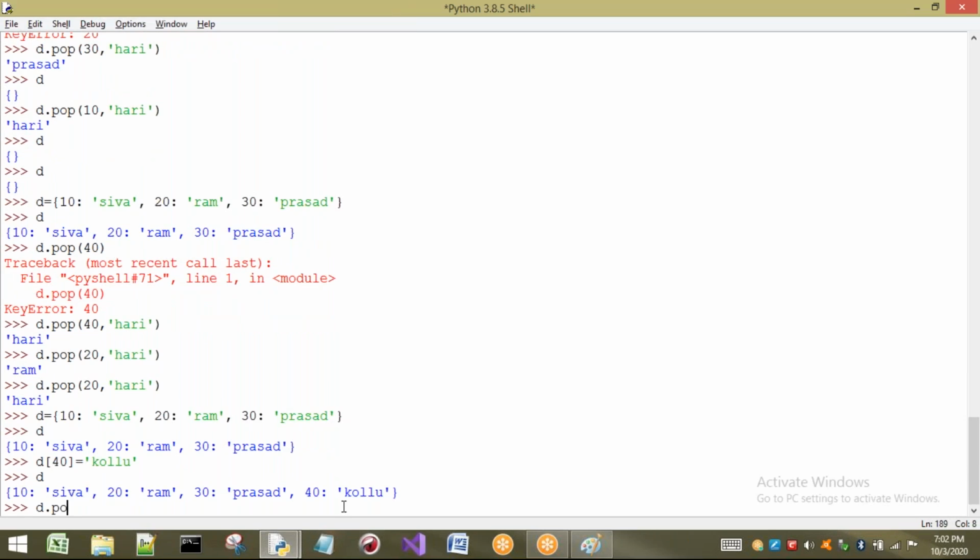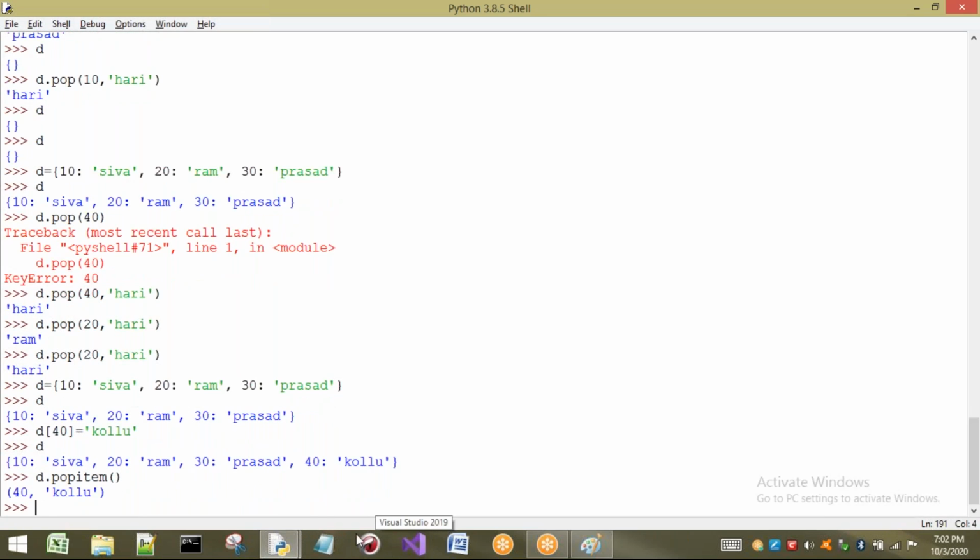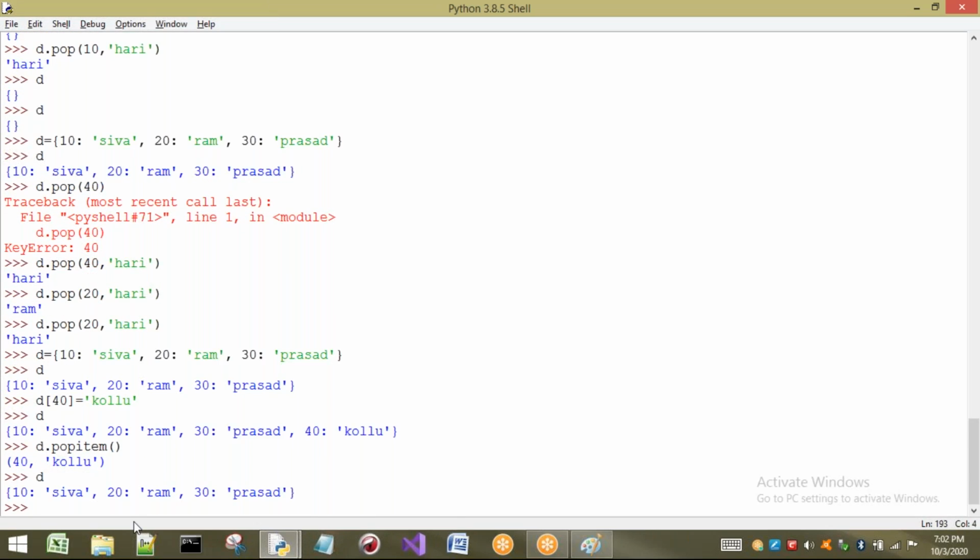If I directly apply D dot popitem, which item is going to be popped? Automatically the last inserted element is going to be popped. What is the last inserted element? 40. Kollu is going to be the last element. Before removing, it is going to return it. If I see D, inside that 40 Kollu has been removed.